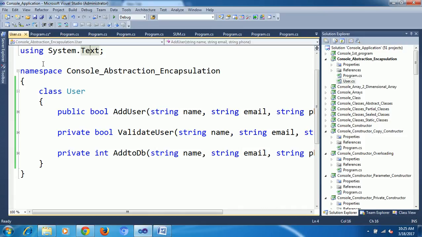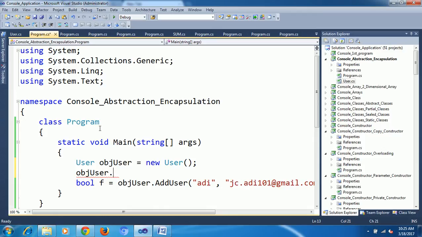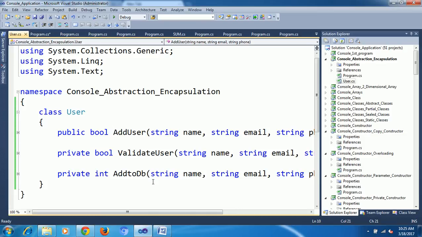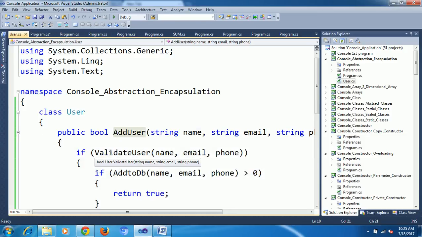And this is called abstraction, which means we are hiding the details, what the methods are. Now, if I want to insert the data into the DB, I need to follow this, but I don't want to follow each and every thing. What I am doing is I created objUser; here AddUser is there, and I am going to call AddUser. In AddUser only, I am first validating the user, then AddToDB. That means in one method only I am aggregating, keeping all the methods inside. The structure was outside, but the calls are inside.